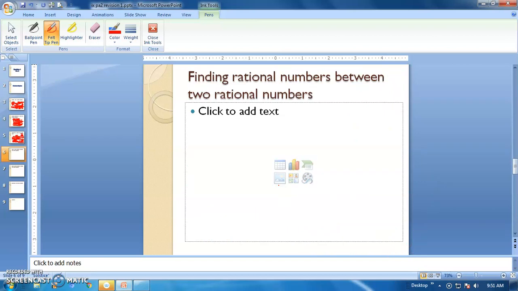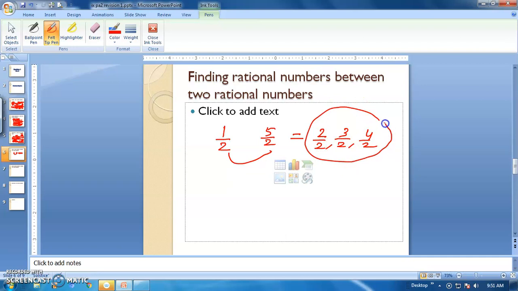Look at the next one, finding rational numbers between two rational numbers. If two rational numbers are there, how can we find the other rational numbers? For example, 1 by 2 and 5 by 2 are there. What are the rational numbers between them? Look at the denominator first. If the denominators are the same, it is enough to find the numbers between the numerators. Between the numerators 1 and 5, which numbers are there? 2 by 2, 3 by 2, 4 by 2. These are the required numbers.